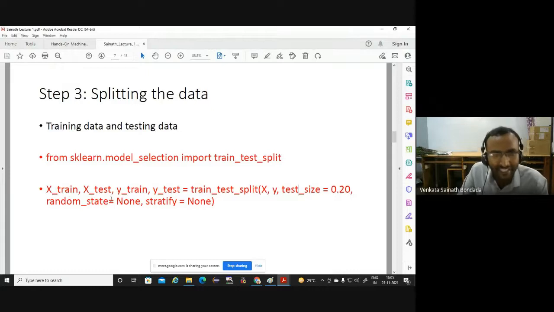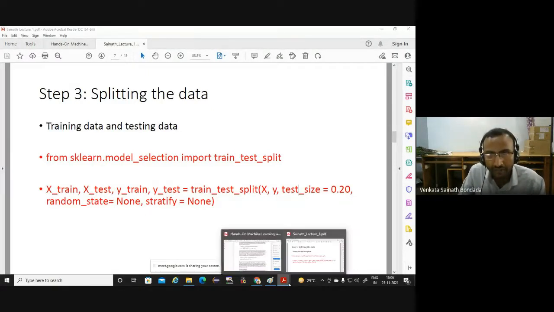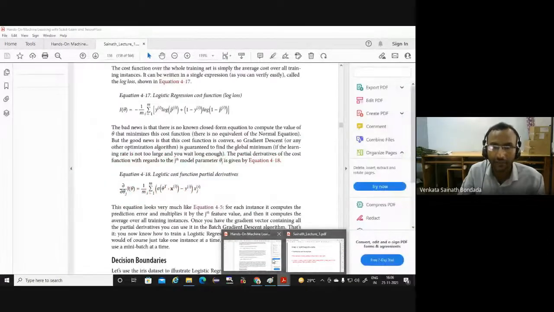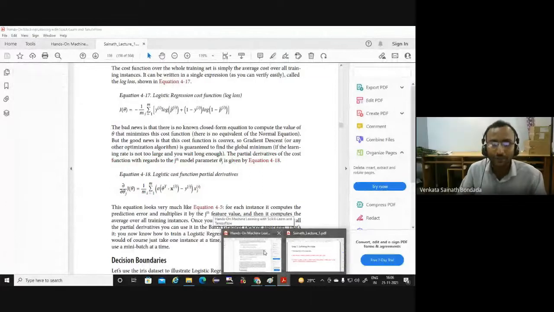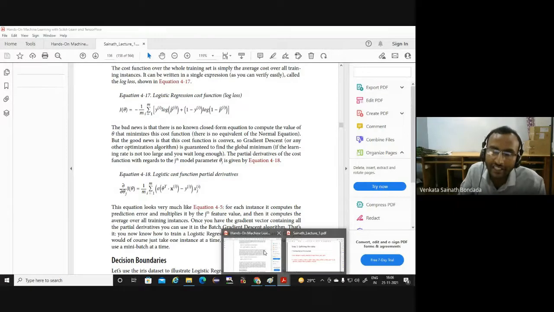The random state is that the initial data, the 150 flowers which we have, can be shuffled. Are you understanding? Yes. They can be shuffled so that there can be more homogeneity in the data set. You can shuffle them like the flowers and then take out as many as you want. That is indicated by the random state. And stratify indicates the proportion of the flowers in each class.